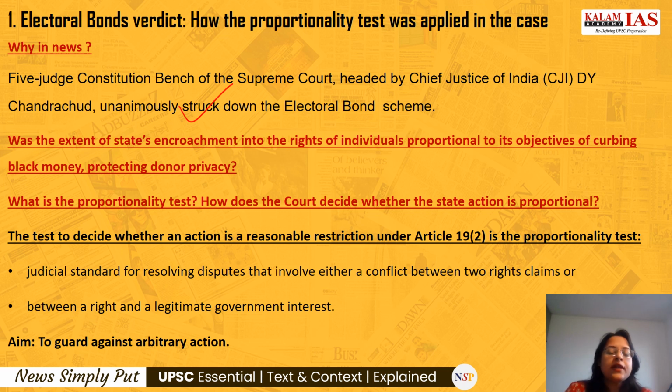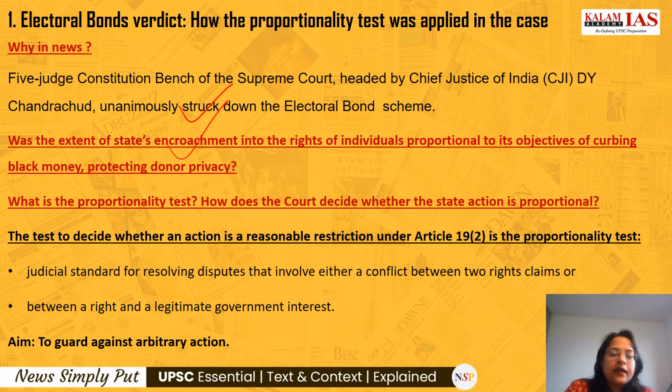So here two things are arising: the legitimate state interest and the rights of individuals that are getting violated. The question before the Supreme Court was whether the extent of the state's encroachment into the rights of individuals was proportional to its objectives of curbing black money and protecting donor privacy. We all know that the electoral bond scheme was brought about with an intention to curb the black money menace and to protect donor privacy.